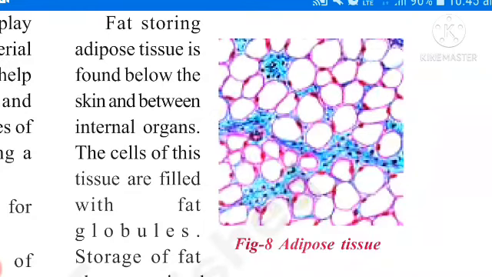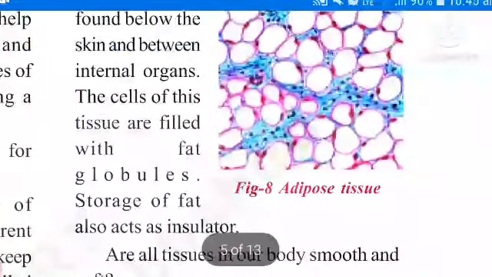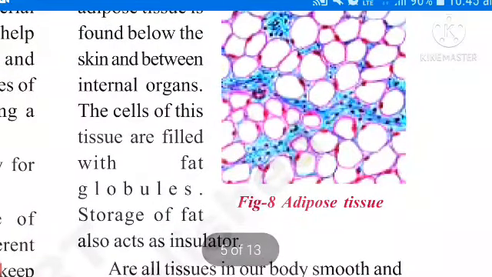Next one. What is the main function of adipose tissue? Do you know, children? First one is storage of fat. That is the main function. Second function is it also acts as an insulator. Once remember, insulator. Very most important.